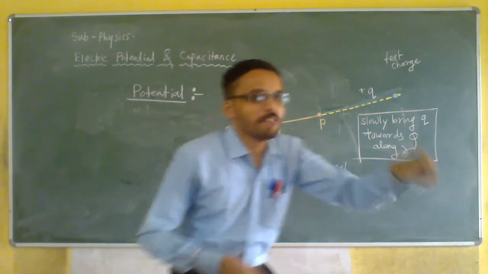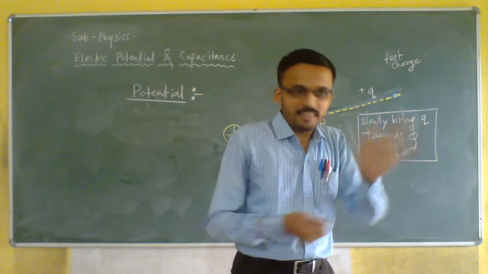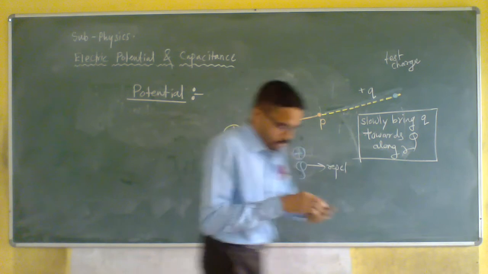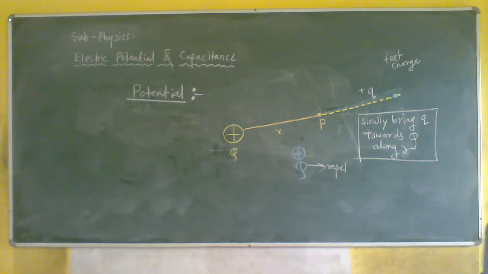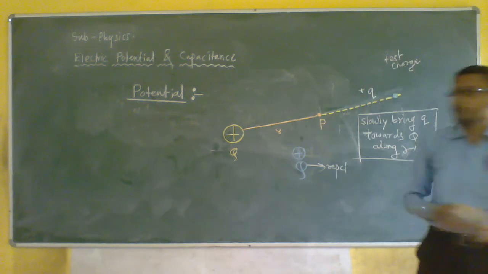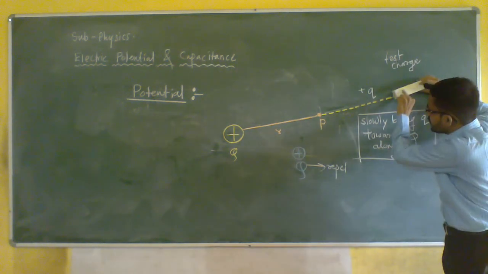Yes or no? My motion will somewhere get disturbed. We do not want to disturb that motion. What does that mean? Suppose this is the charge, and this is the bigger charge, is this visible to everyone? So if I am moving that, okay, I am moving here.